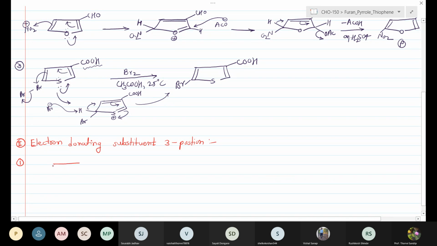Suppose the reaction is carried out with 3-bromothiophene. We know bromine shows a minus I effect, but it has a strong electron donating resonance effect. Therefore, the reaction is carried out with nitric acid in the presence of acetic anhydride, which gives acetyl nitrate.